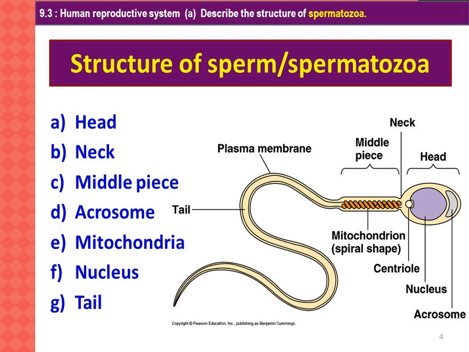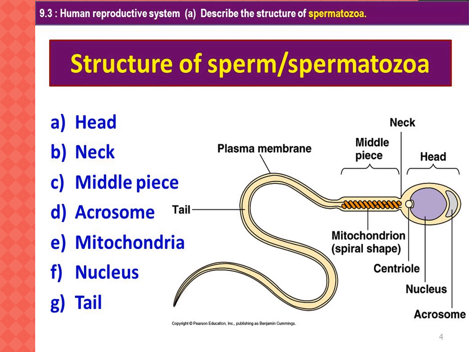A short neck connects the head and the middle piece. It comprises the centriole. That place only has the centriole. The middle piece contains mitochondria. See the picture, the mitochondrial spiral provides energy for the movement of the tail. It brings about sperm motility, which is essential for fertilization.